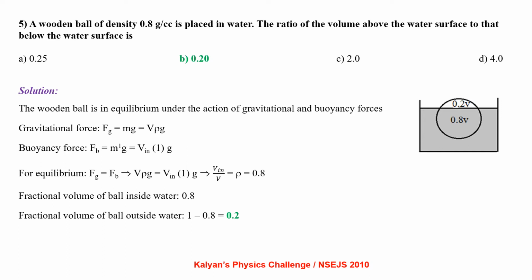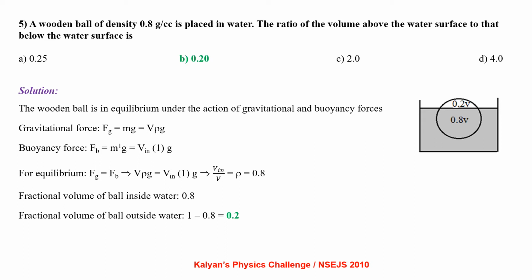The gravitational force, that is nothing but the weight of the wooden ball, equals mg, which can be written as volume into density into g, acceleration due to gravity. Similarly, the buoyancy force is m'g, that is the volume of the liquid displaced into the density of water, which is 1 gram per cc, into g. For equilibrium, the resultant force should be 0.